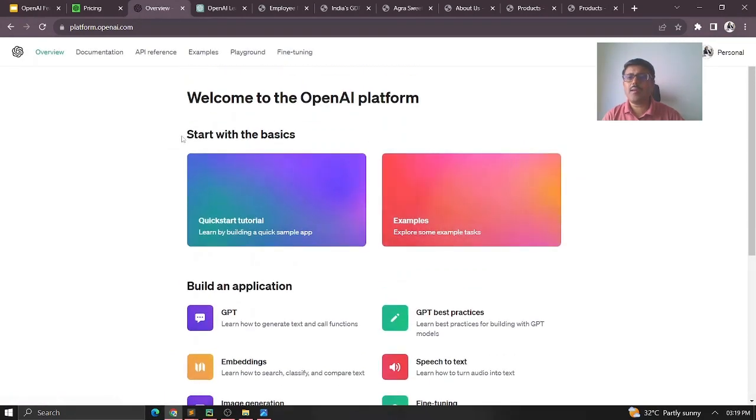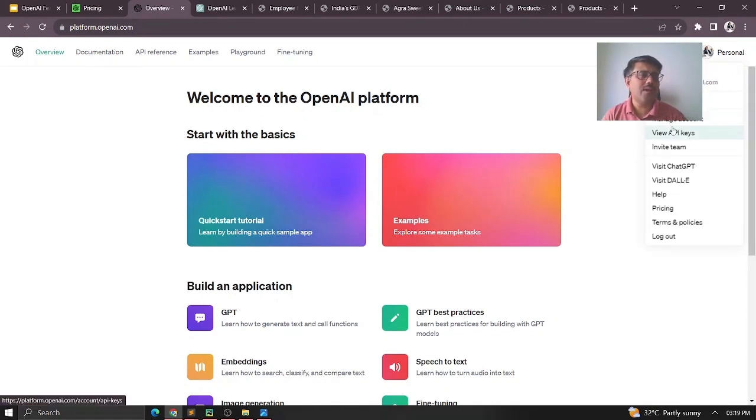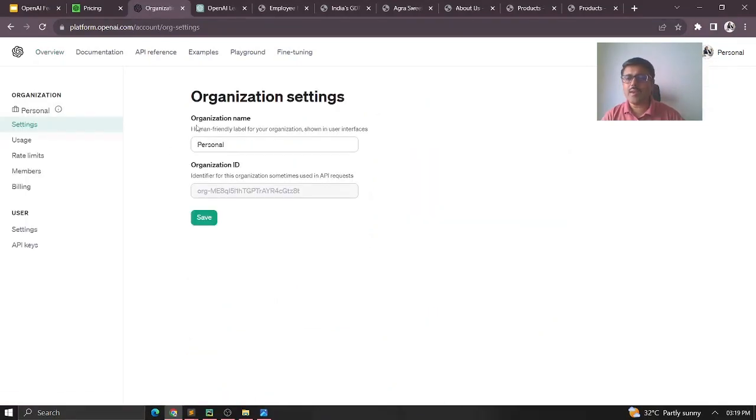Because I already registered myself, I just want to see my account. This is my account where my API key will be created, and this is my billing.